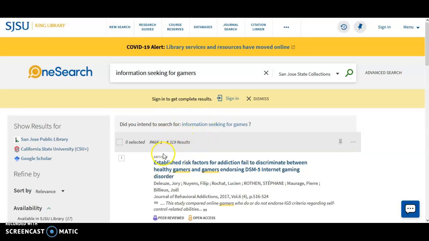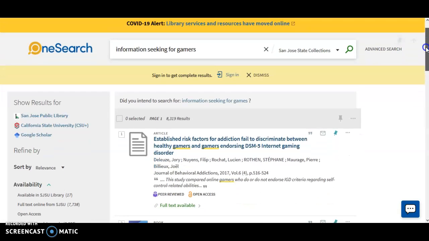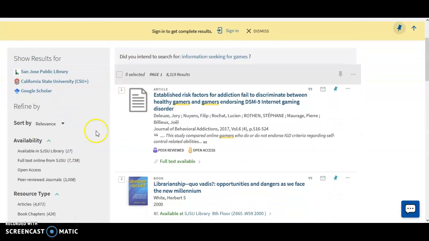You'll notice that 8,319 results were generated. Let's lower this amount by a little bit. So in order to refine your searches to only display full text online, you'd want to go over here to availability under full text online from SJSU and click the checkbox to the left. Select Apply Filters.